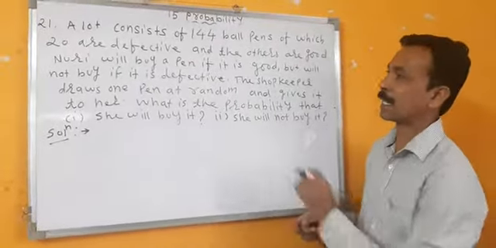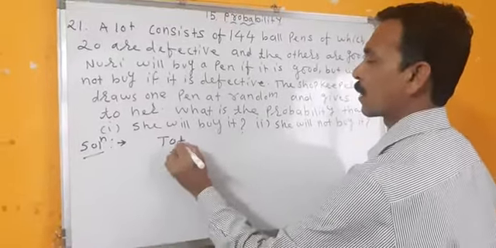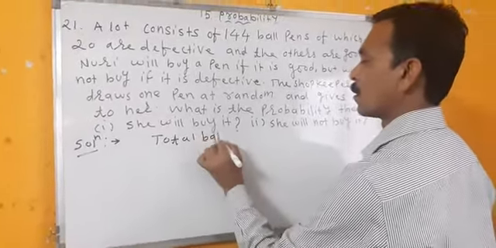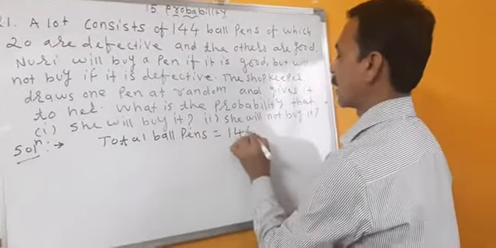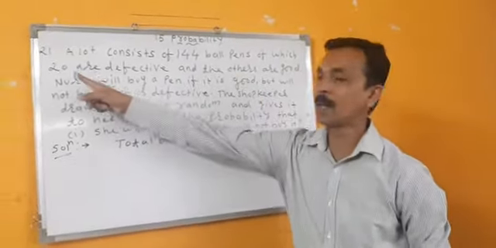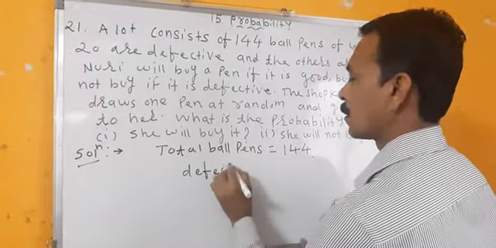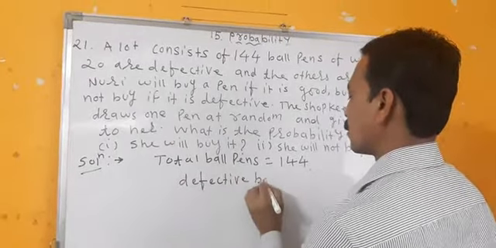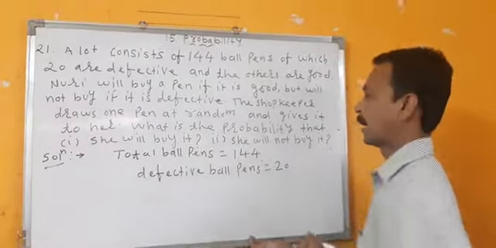First we'll write the details. Total ball pens. How many ball pens are there? 144. Out of 144 ball pens, how many are defective? 20. Defective ball pens is equal to 20.